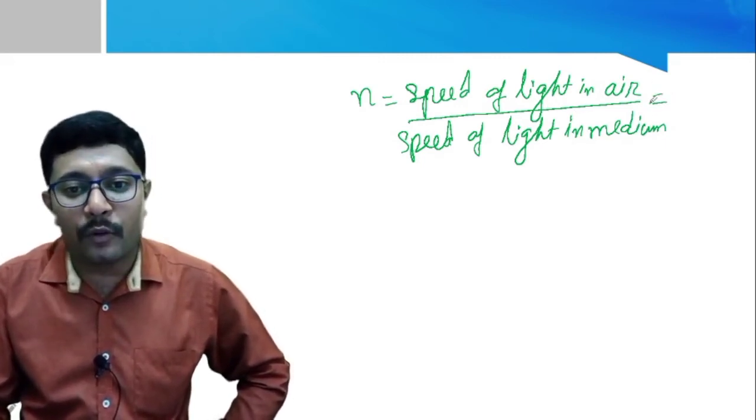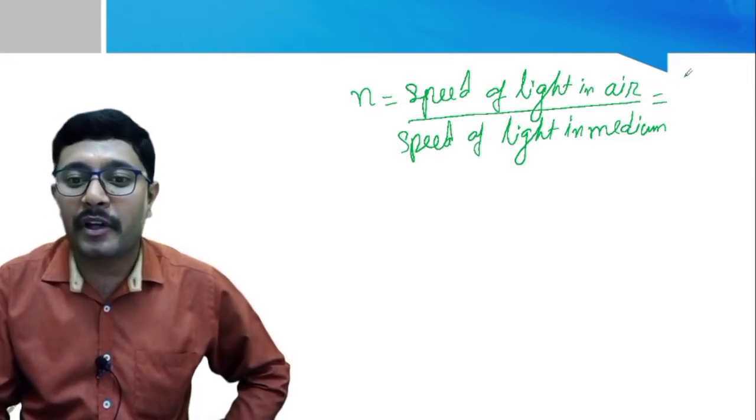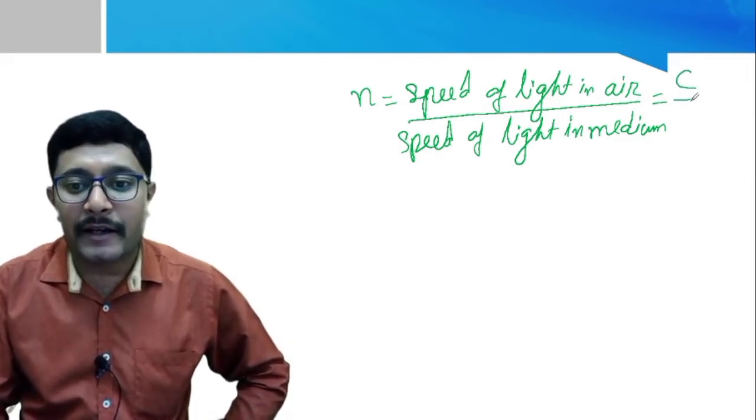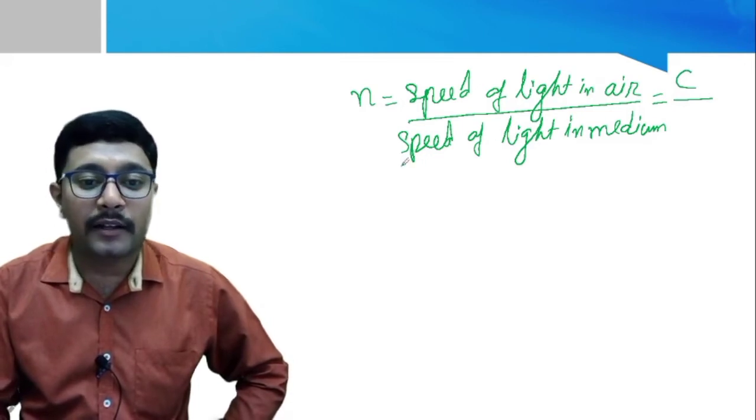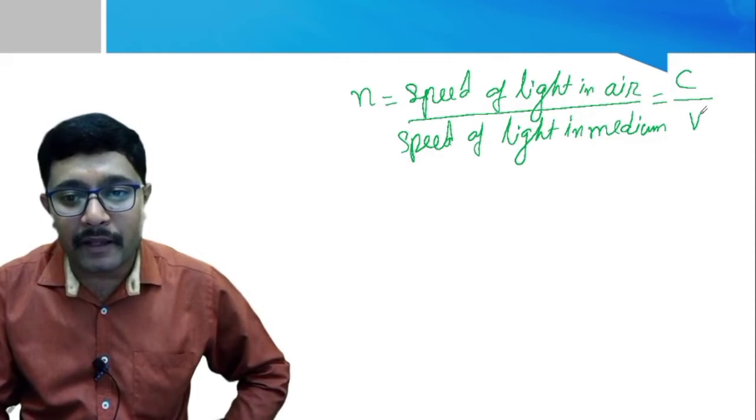So n is equal to, we know the speed of light symbol. What is the symbol? The speed of light symbol is C, divided by, and we took the speed of light in any medium as V. Correct?